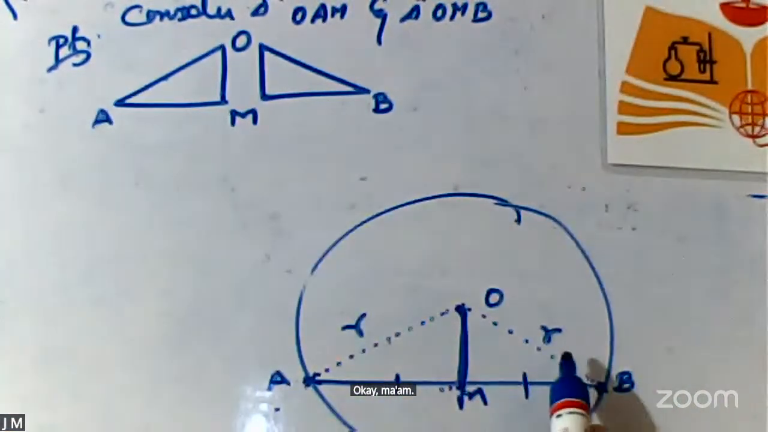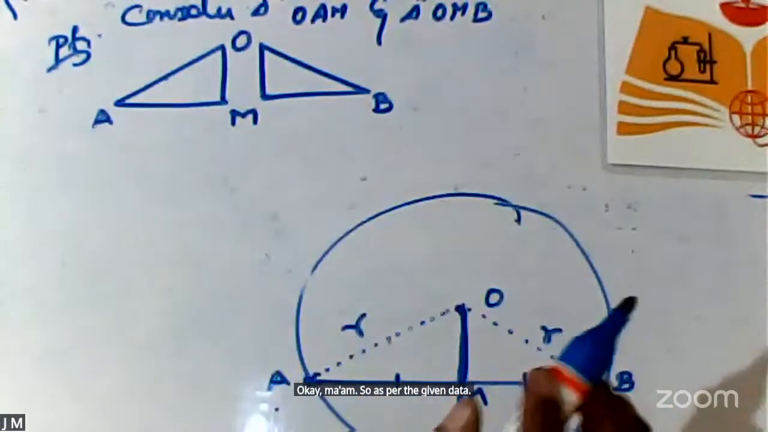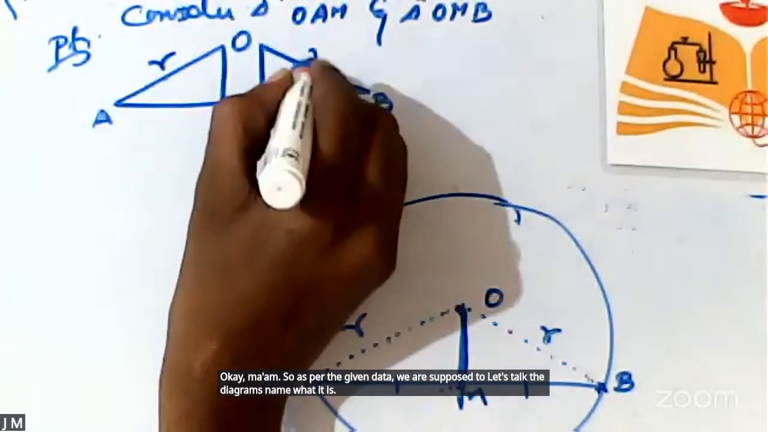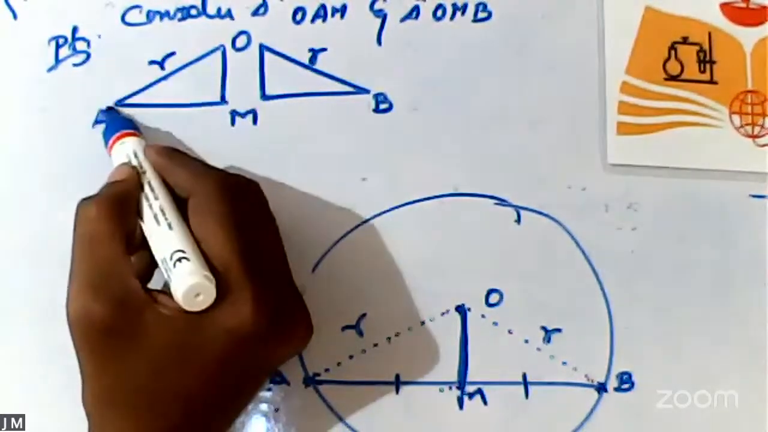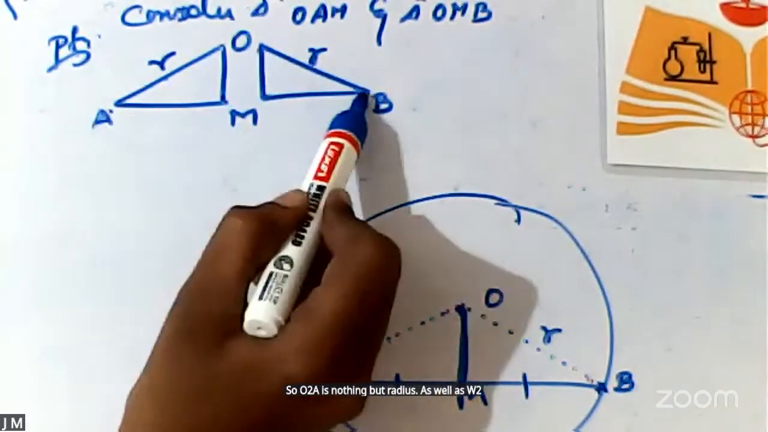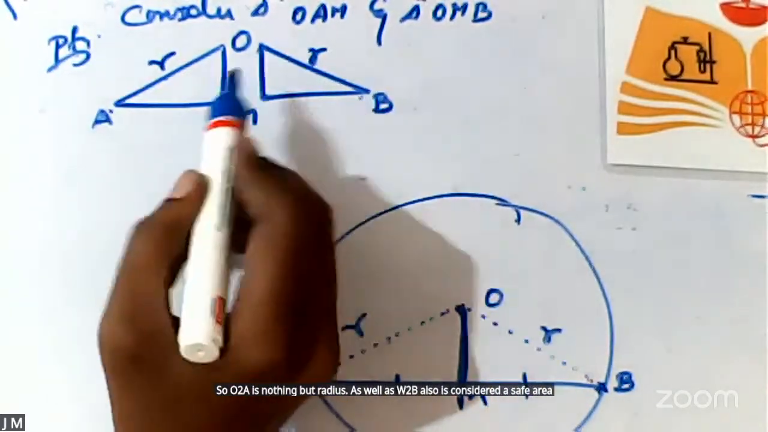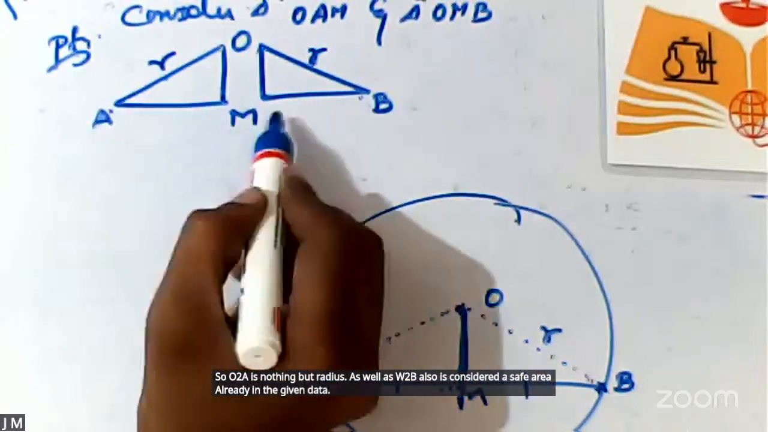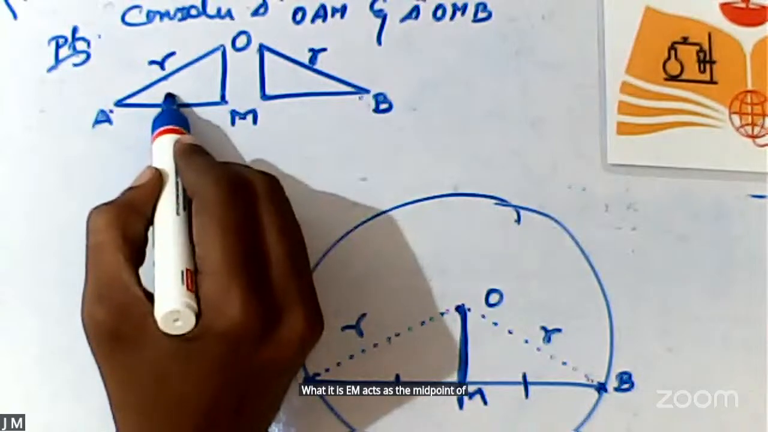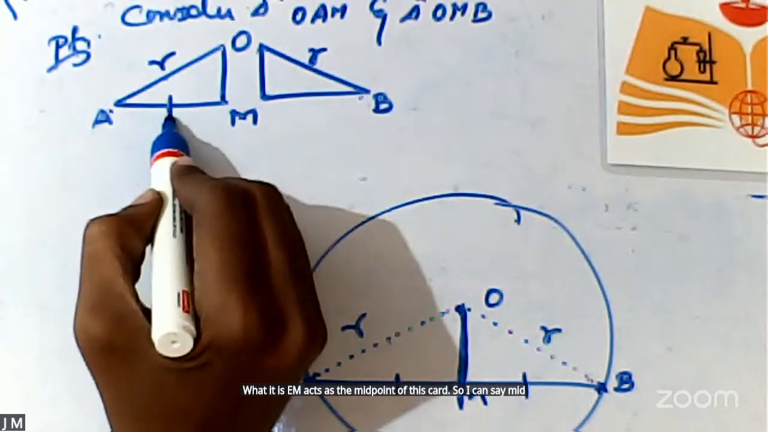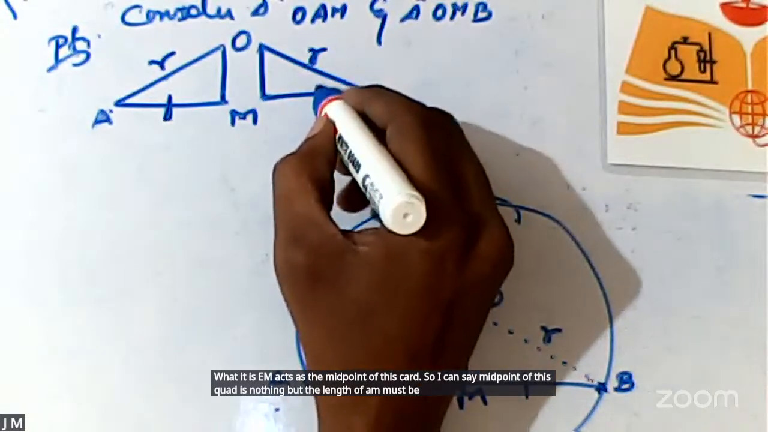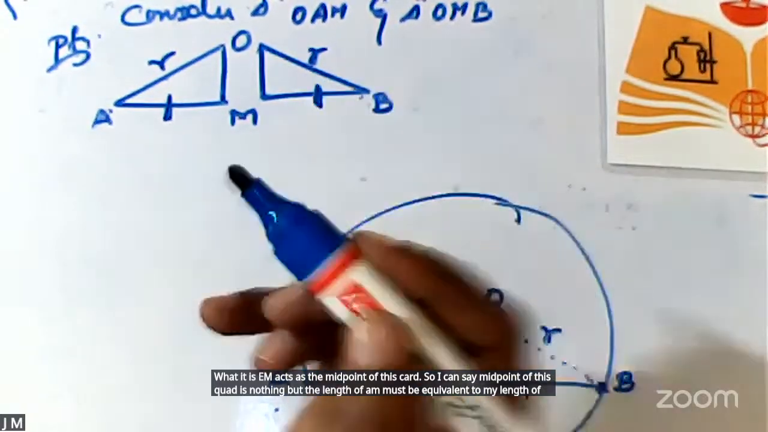As per the given data, we are supposed to list out the diagrams. O to A is nothing but radius, as well as O to B is also considered a radius. Already in the given data, M acts as the midpoint of this chord. So the length of AM must be equivalent to the length of MB.